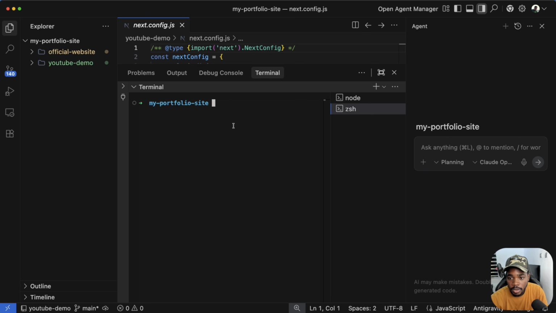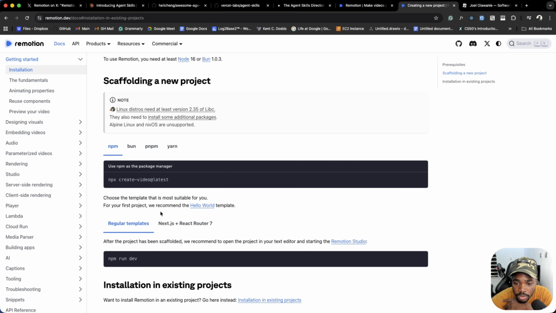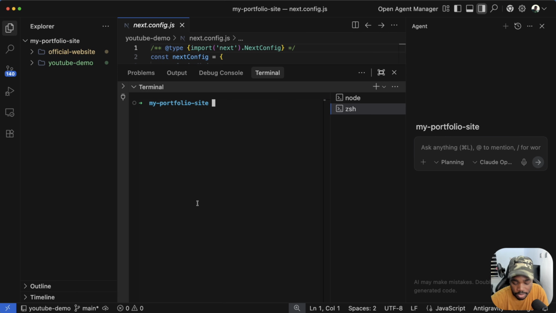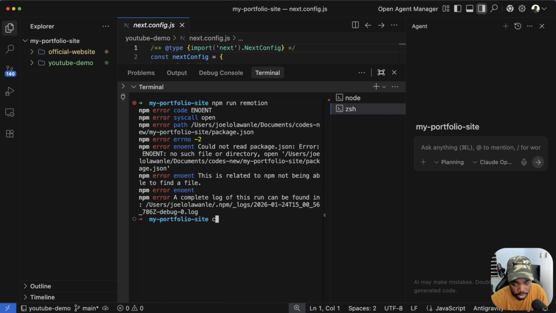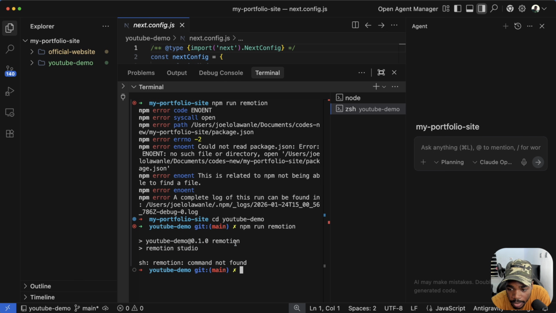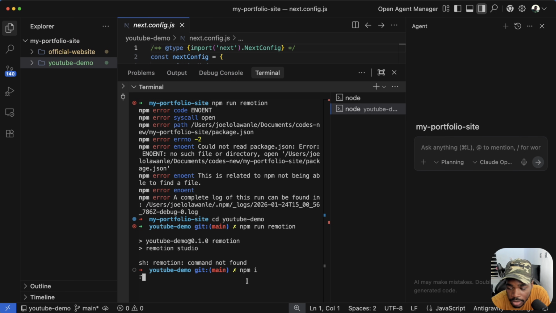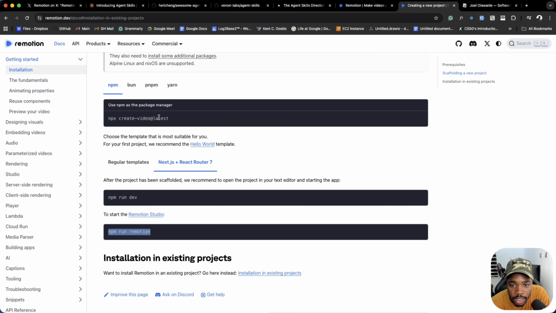So I'm just going to open another one, and when we go back to the documentation, it shows us how to run the Remotion Studio, so that we can see everything that is happening easily. So I need to navigate to YouTube demo, run Remotion. Okay, so it's telling us it cannot find Remotion, and if you remember, we've not installed dependencies. So if you check here, you're not going to see a node modules folder. So I'm just installing the dependencies, and funny how it was never mentioned here, but it's cool.